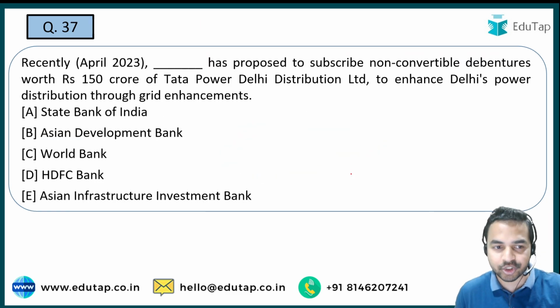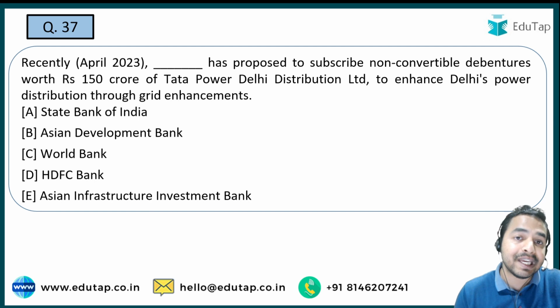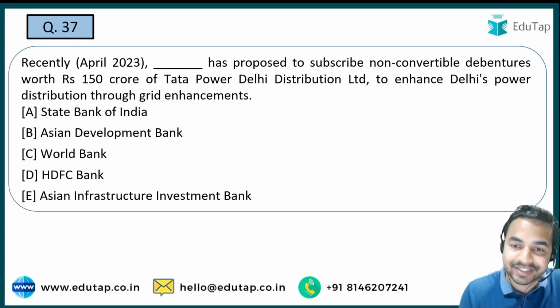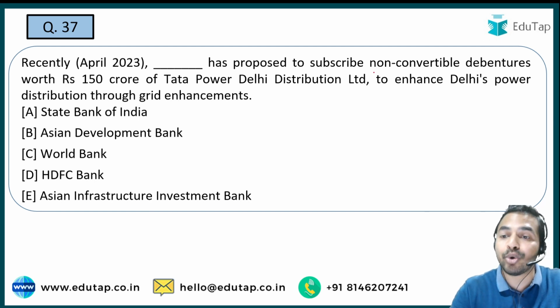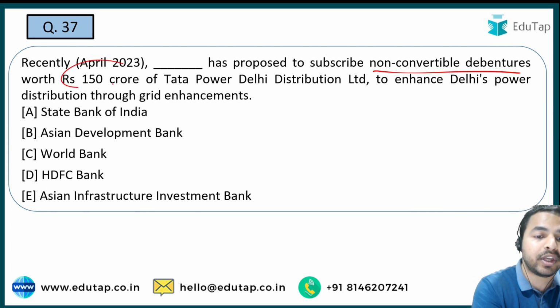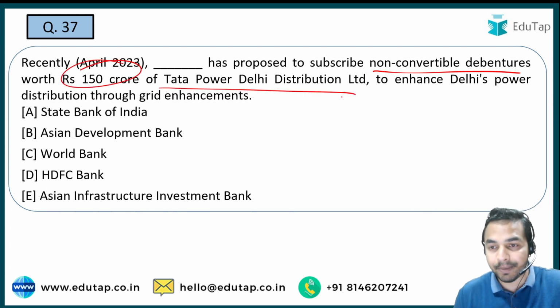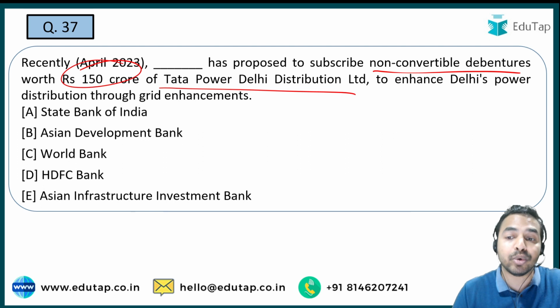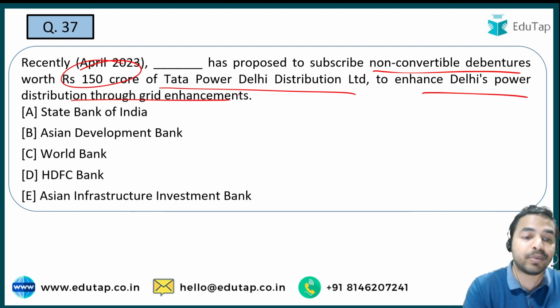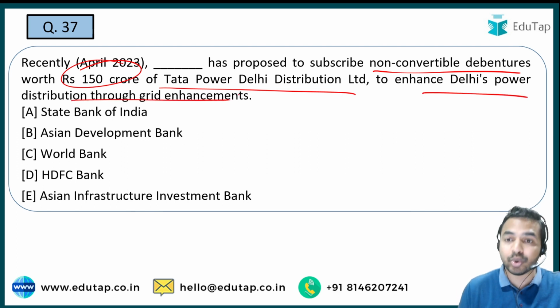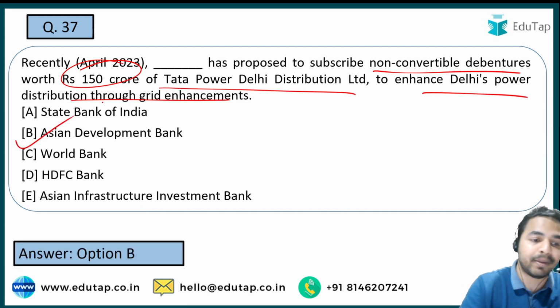Now let's move on to the next question, and here you are required to tell me the name of the bank or the organization which has proposed to subscribe non-convertible debentures worth rupees 150 crore of the Tata Power Delhi Distribution Limited, and the aim of this particular proposal is to enhance Delhi's power distribution through grid enhancements. So when I talk about the name of that particular bank or organization, it is Asian Development Bank.